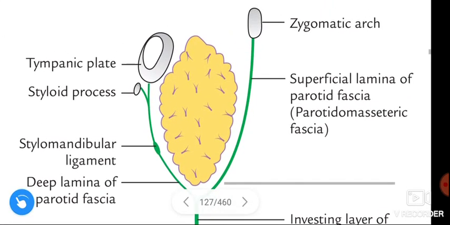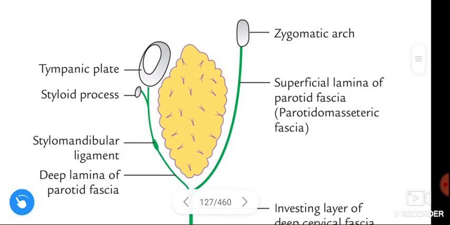Okay, this is about the fibrous capsule or parotid capsule of the parotid gland.